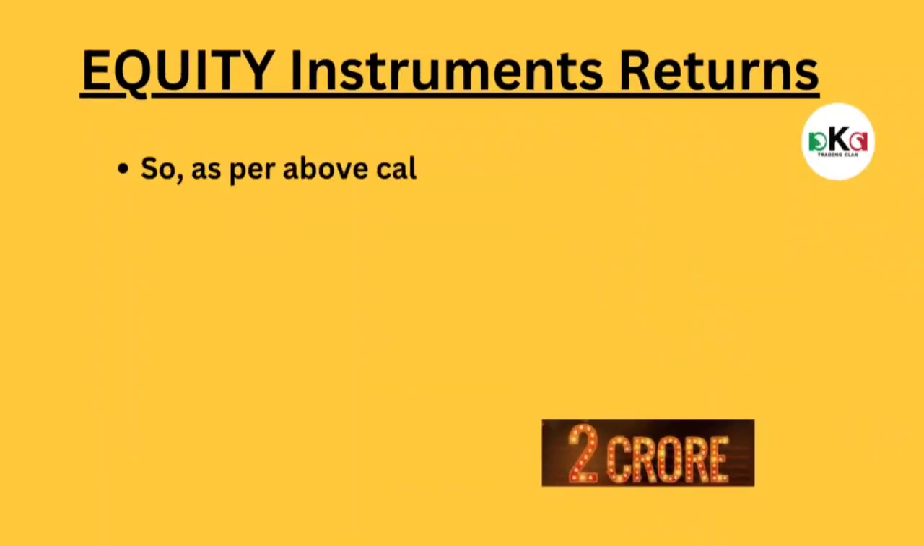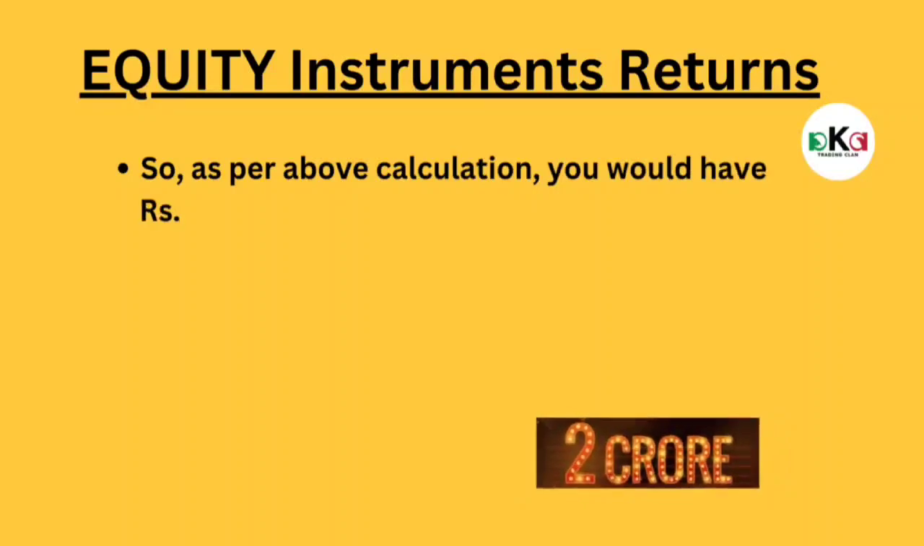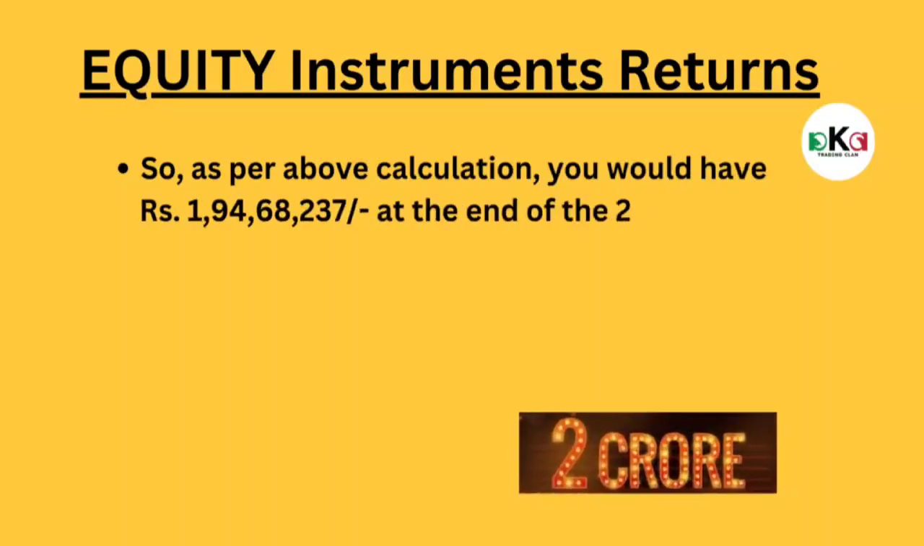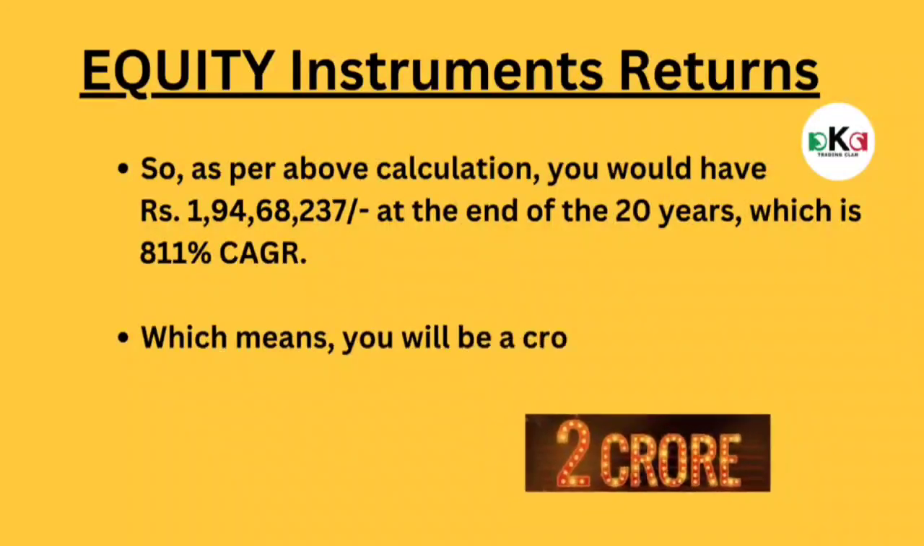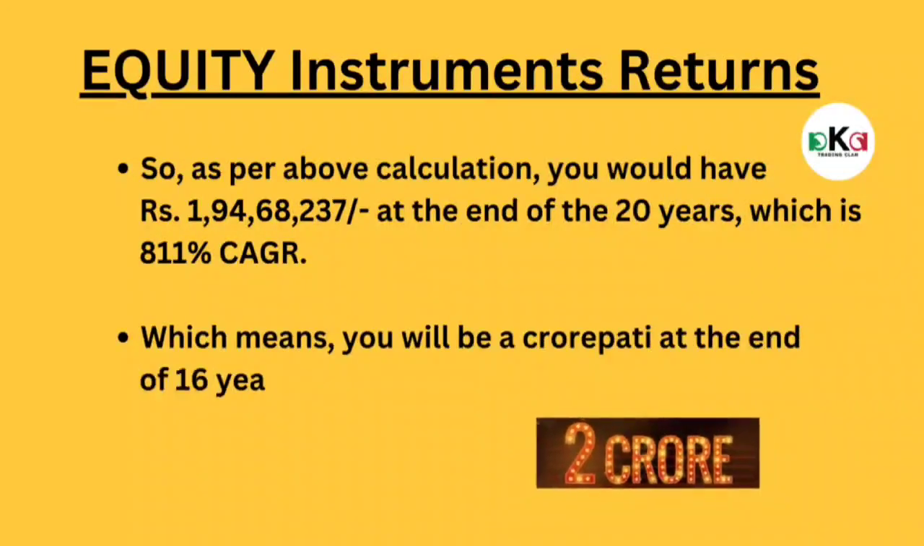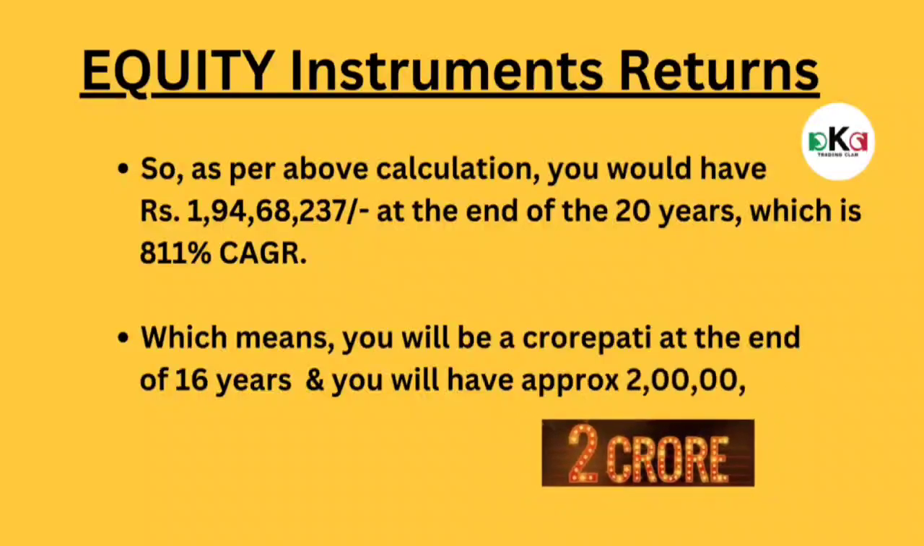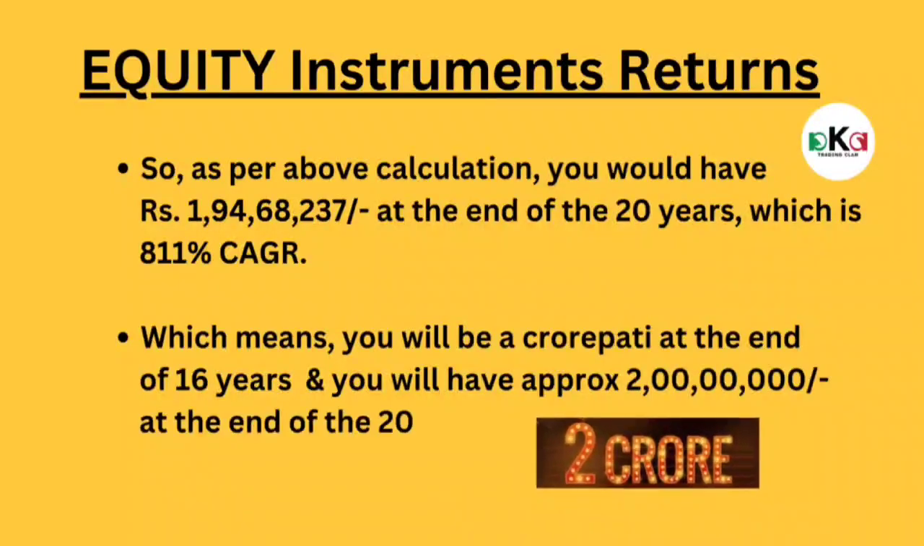Equity instruments returns. So as per above calculation, you would have rupees 1,94,68,273 at the end of 20 years, which is 811% CAGR, which means you will be a crorepati at the end of 16 years and you will have approximately 2 crores at the end of 20 years.